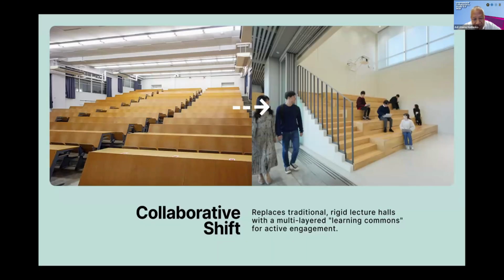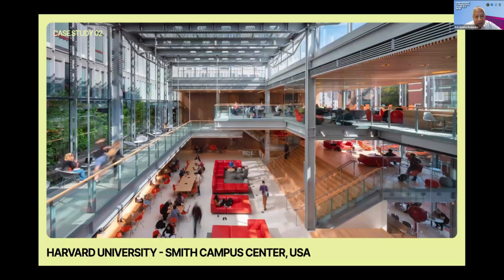So before, on the left, we have traditional rigid lecture halls, but on the right, we have multi-layered learning commons for active engagement. And then the second case would be Harvard University, the Smith Campus Center in the United States.